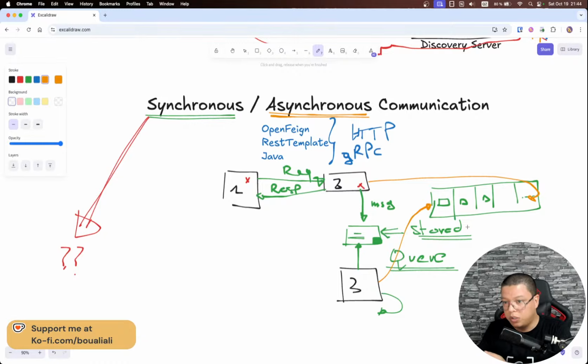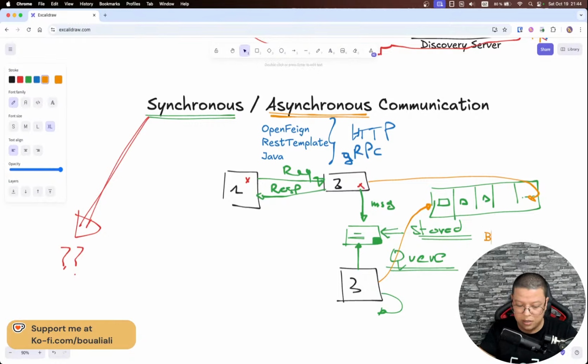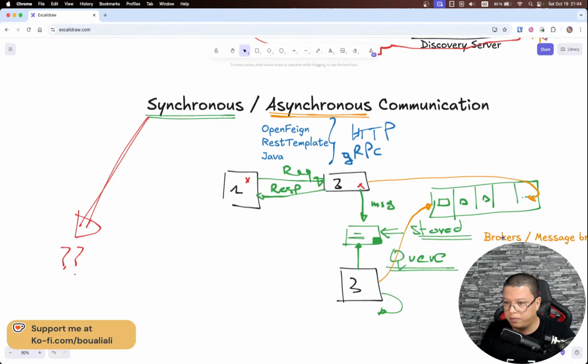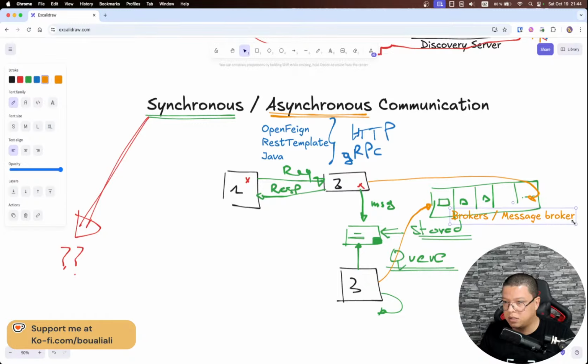This is queuing, the data structure. We want to queue some messages, and here we are also talking about message brokers. For message brokers, we have many of them.